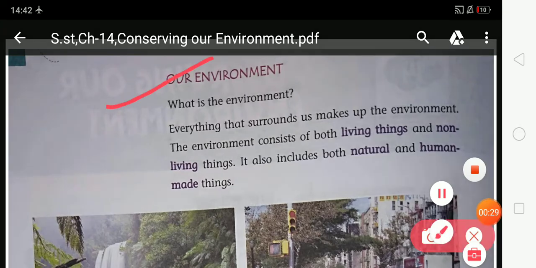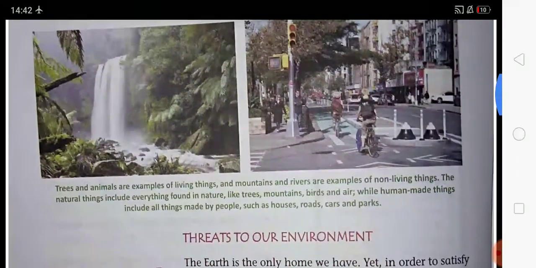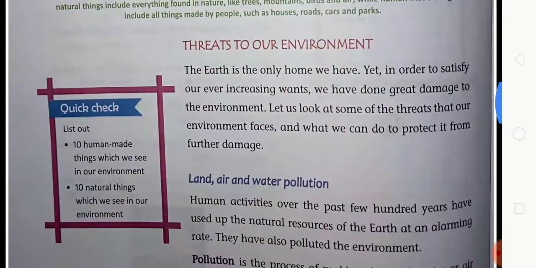What is the environment? Everything that surrounds us makes up the environment. The environment consists of both living things and non-living things. It also includes both natural and human-made things. So students, the surrounding or condition in which a person, animal or plant lives or operates is known as the environment. Now look at the next, that is threats to our environment, risk to our environment